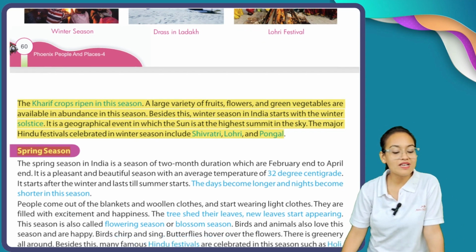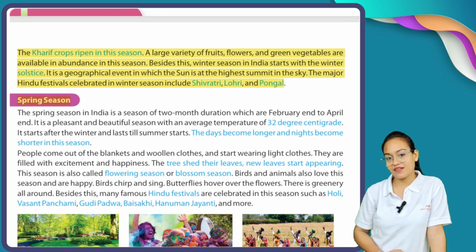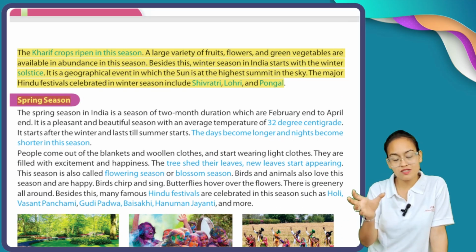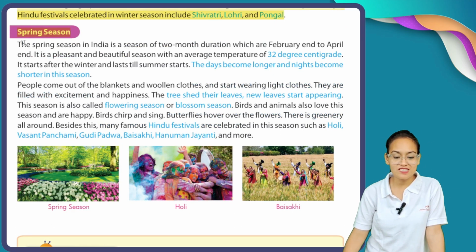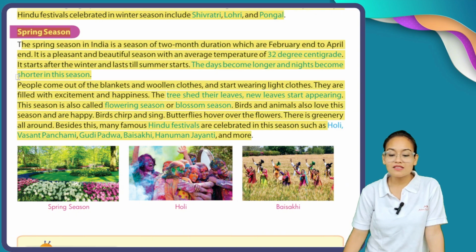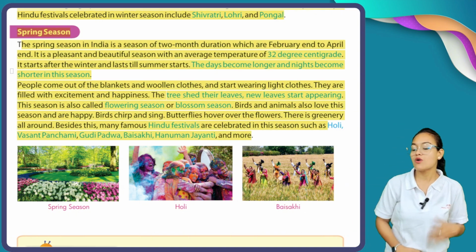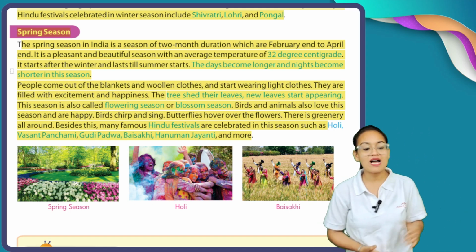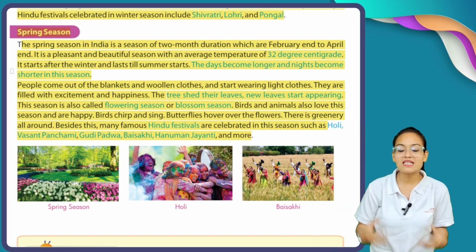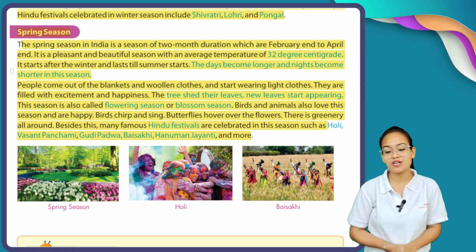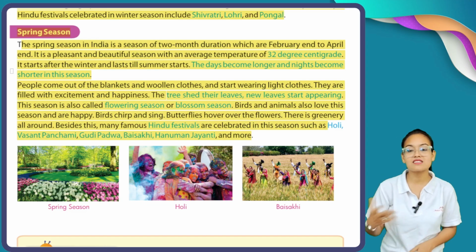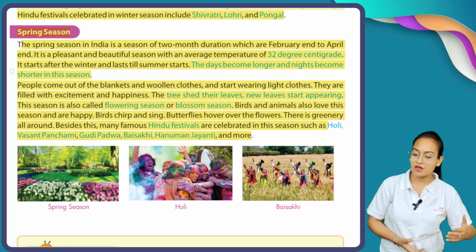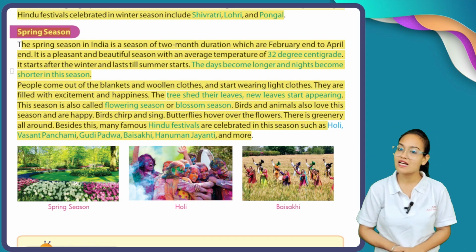When winter season ends, we experience another season of short duration, called spring season. Now, what is the meaning of spring season? Let's have a look. The spring season in India is a season of 2 months duration, from February end to April end. It is a pleasant and beautiful season with an average temperature of 32 degrees centigrade. It starts after the winter and lasts till summer starts. The days become longer and nights become shorter in this season.